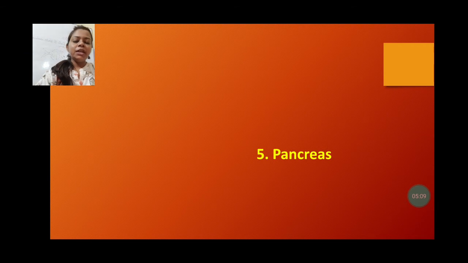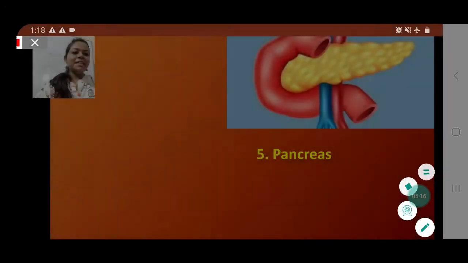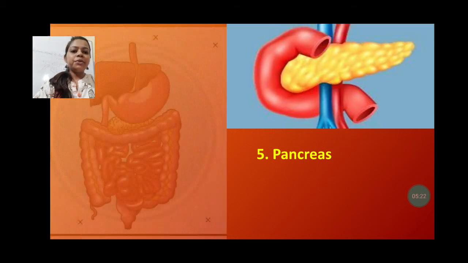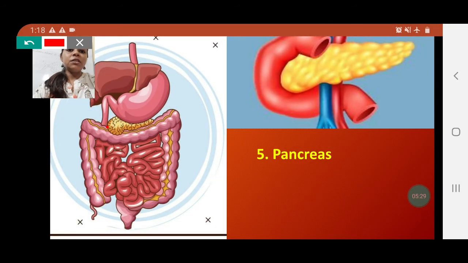This is not given in our book, but it is a very important organ we have to know. This is like a leaf, a leaf-like structure, as you can see, yellow in color. In our body, it is present at the back of the stomach. Everyone see this yellow color at the back of the stomach. This pancreas is situated there, and it also secretes many digestive juices which mix into the small intestine.